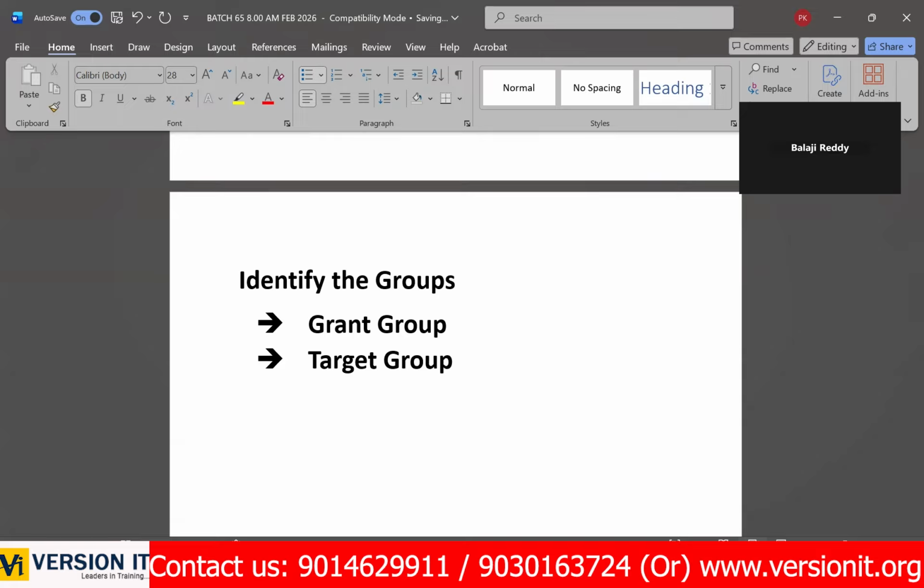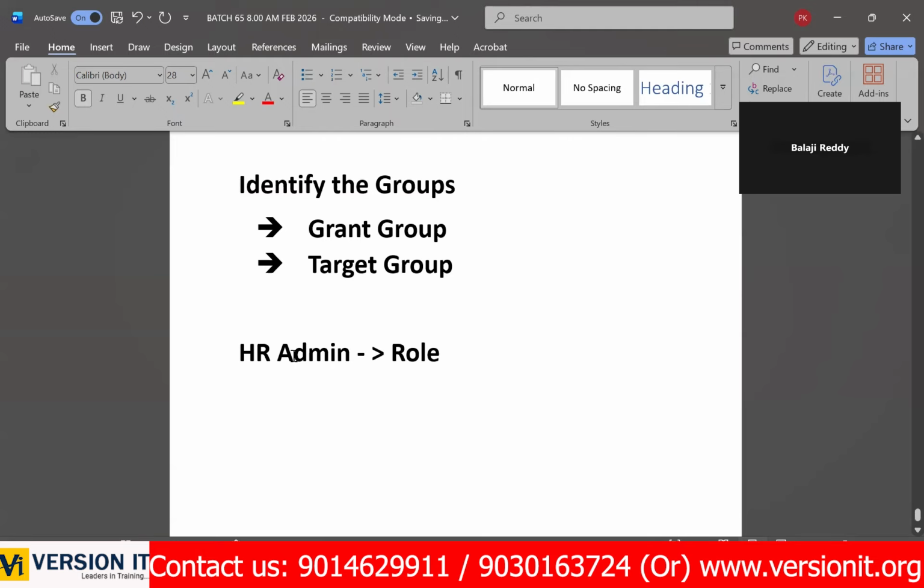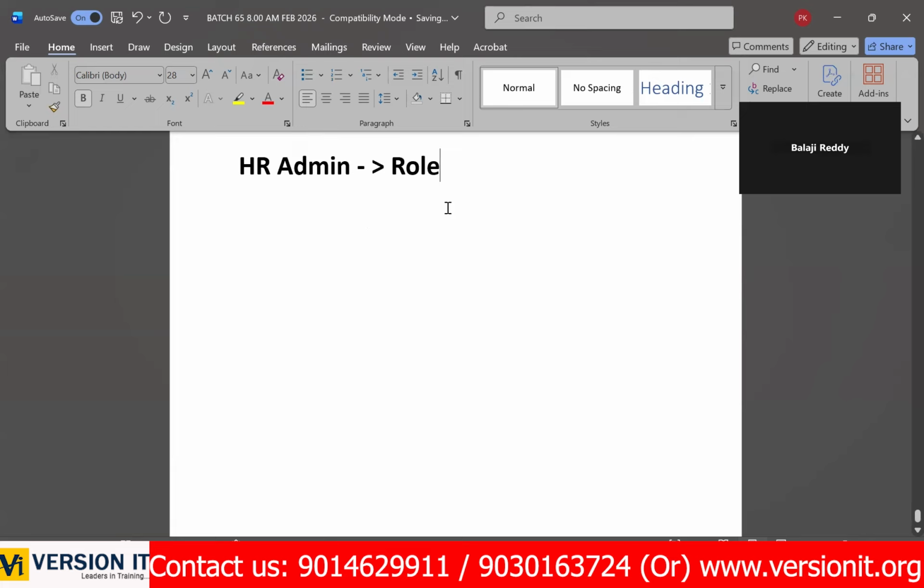Let's say, for example, HR admin. This is the role. In this role, who is grant group and who is target group? Simply to understand. In grant group, we have HR admin. You need to maintain HR admin.